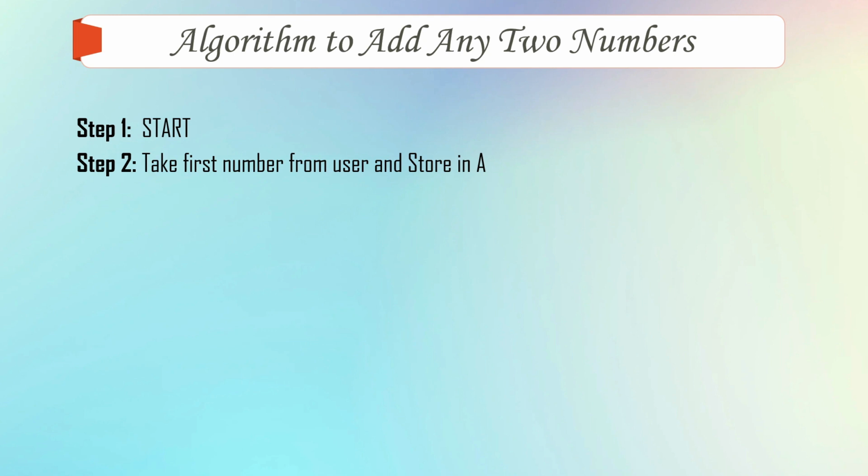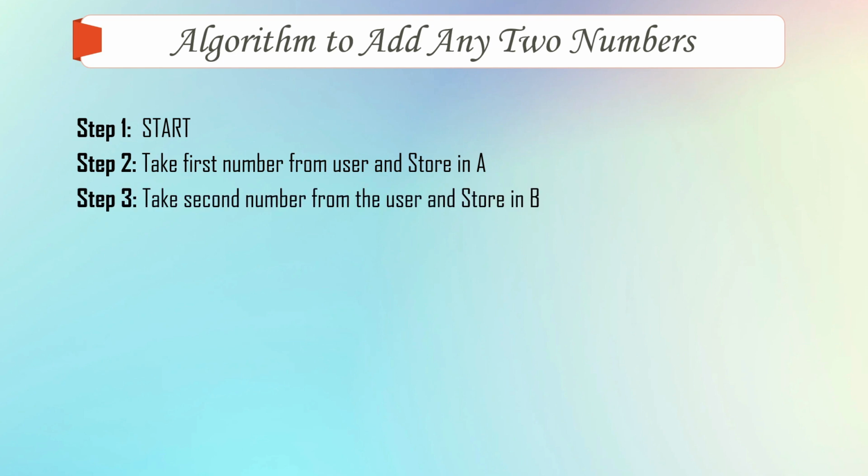Just try to understand the algorithm. What we are doing here is accepting a number from the user and storing it in a variable. The name of the variable is A. On the third step, take the second number from the user and store it in another variable B. So in B, the second number is stored. Add A plus B and store it in C. Now C is the third variable where we are storing the addition of A and B.